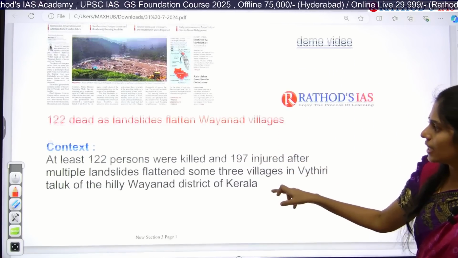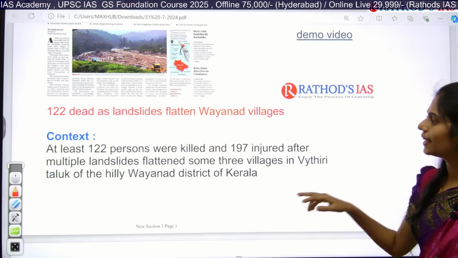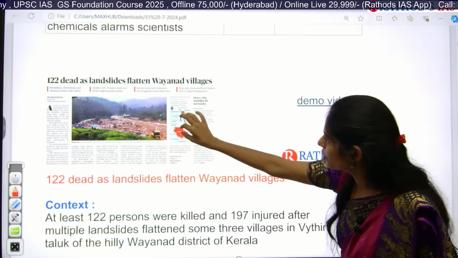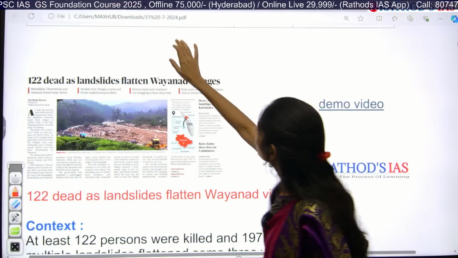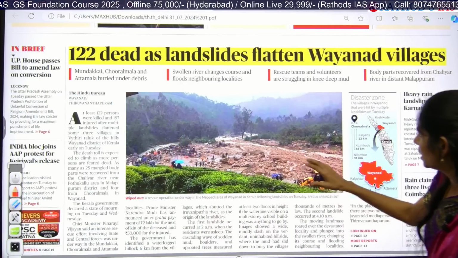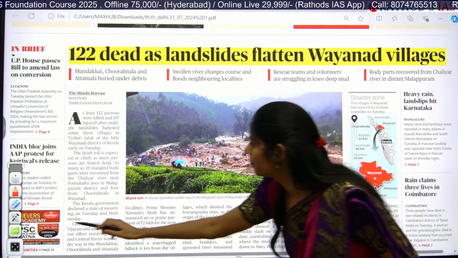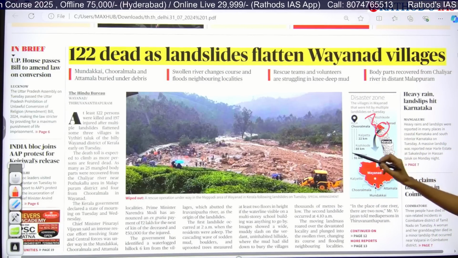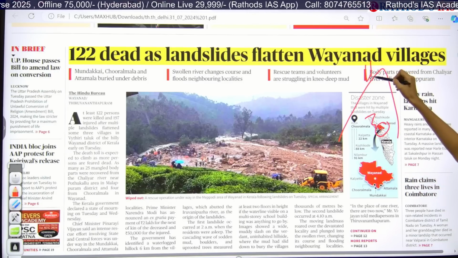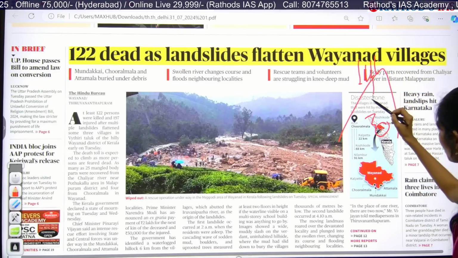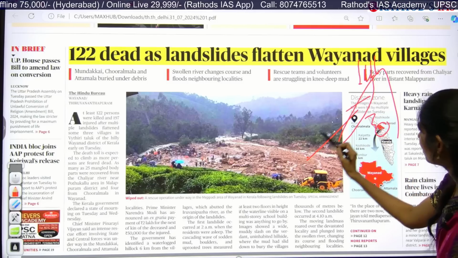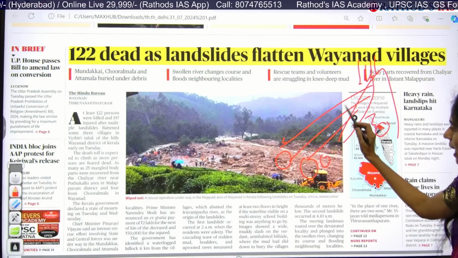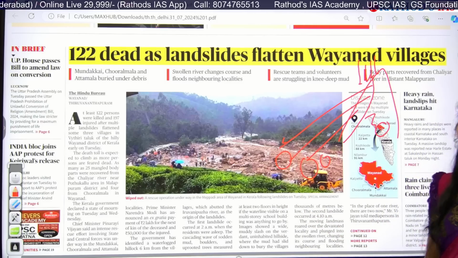This article is saying that around 122 people died in the landslides that flattened Wayanad villages. If you see in this image itself, there is one hill here, in this Wayanad region, where we have the Western Ghats. Because of excess rainfall here, some amount of this hill itself came downslide, and whatever villages were present there had been submerged under this mud now.